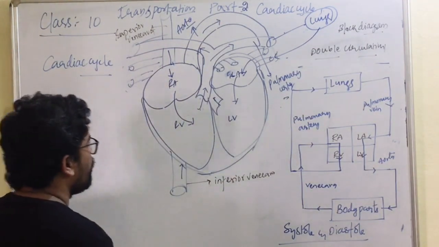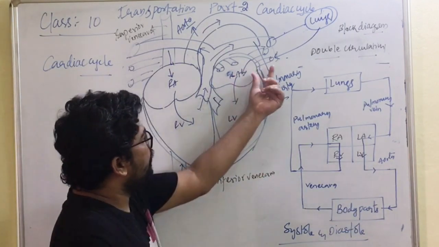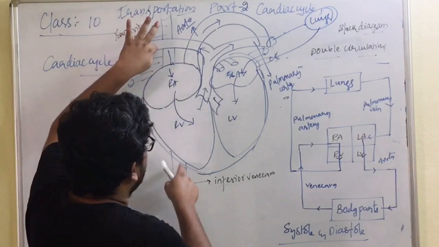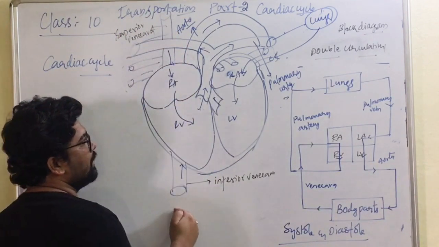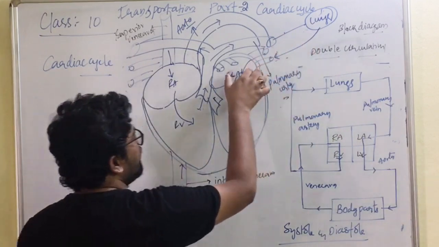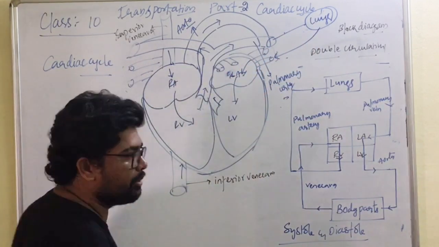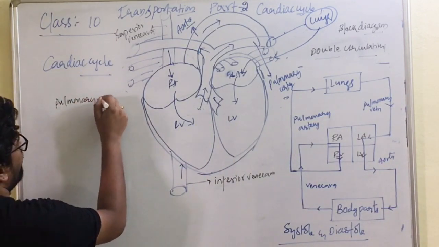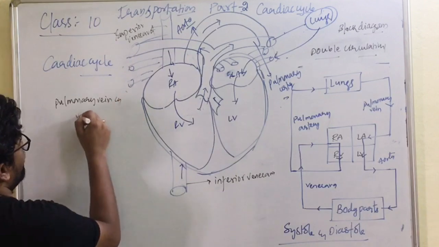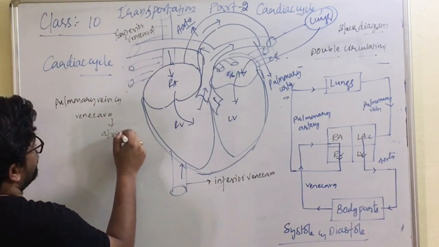Step 1: when the heart is in the relaxation phase, with the help of the pulmonary vein and the superior and inferior vena cava, from the upper body, lower body and lungs, blood is collected into the right auricle and left auricle. You have to remember, with the help of the pulmonary vein and vena cava, blood is collected into the atrium.